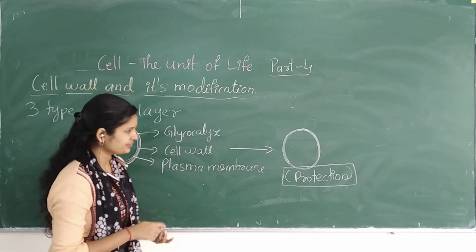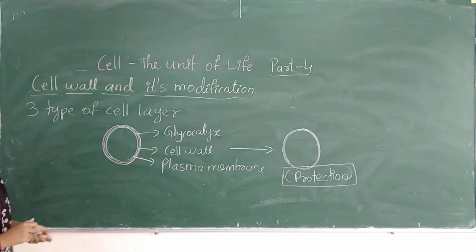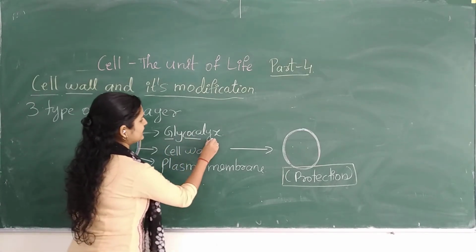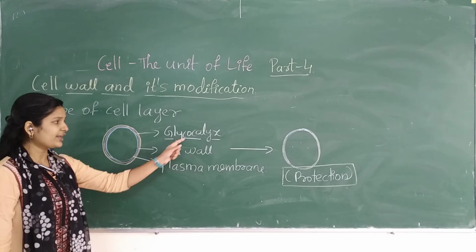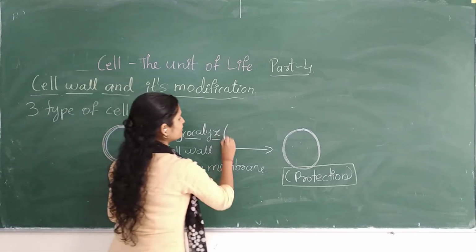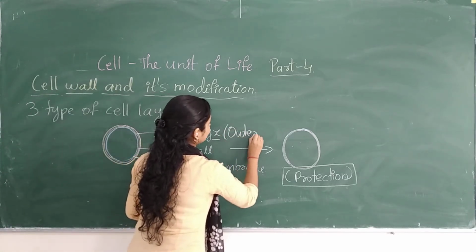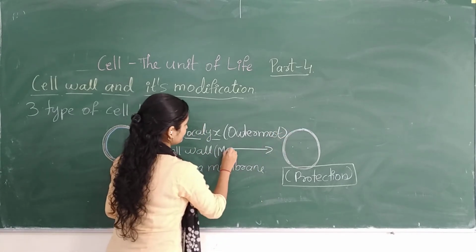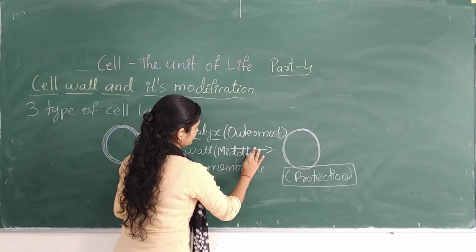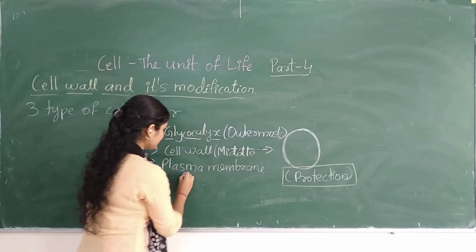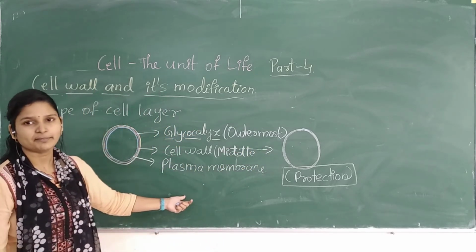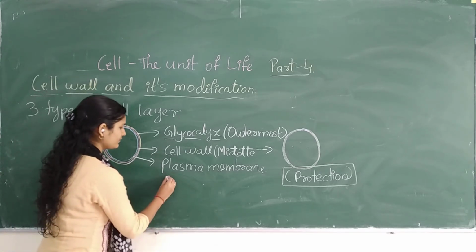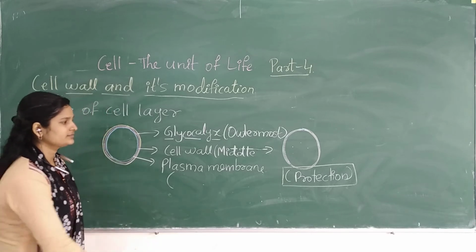Remember this. Another important feature in case of prokaryote is the glycocalyx. The glycocalyx is the outermost layer, this one is the middle layer, and this one is the plasma membrane. What does the plasma membrane do?